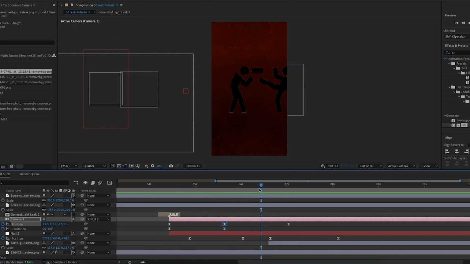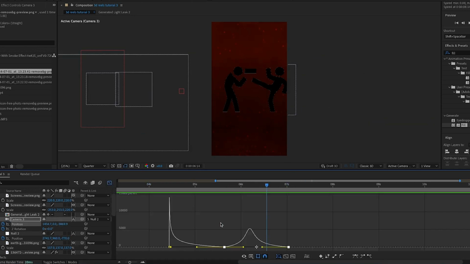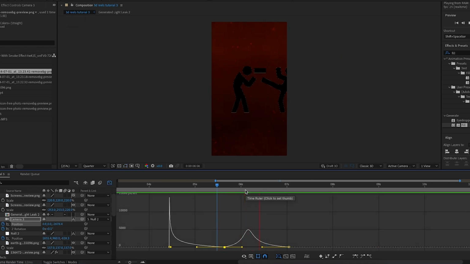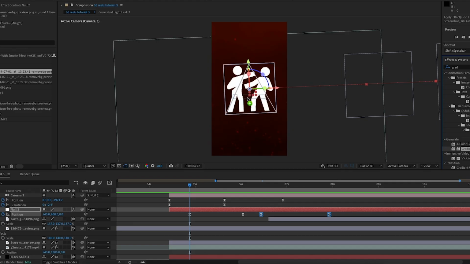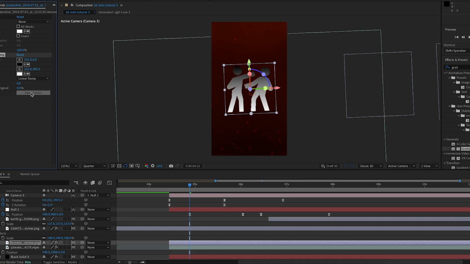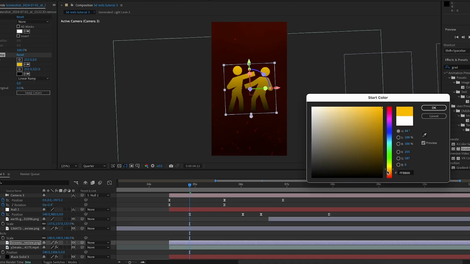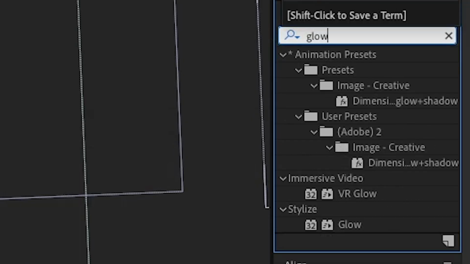And actually, I'm just going to play around with the graph of this middle one a bit as well and just make it a bit to the left because I just want a really good movement between these 3 icons. Then I'm going to search up in the effects and presets gradient ramp and I'm going to add that onto the icons. I'll start off with the first one. I'll play around with the positioning of the gradient and I'll also make the top color this orange color like so. Then I'll search up in the effects and presets glow and I'll add this onto the icon.